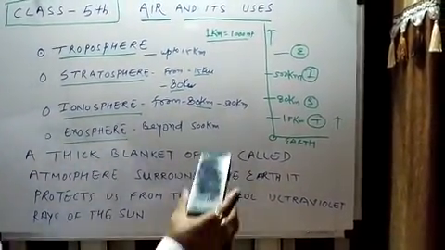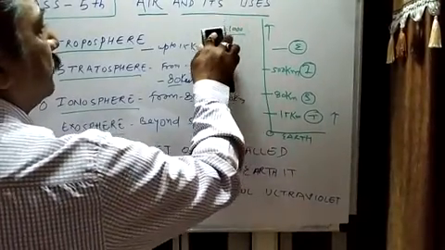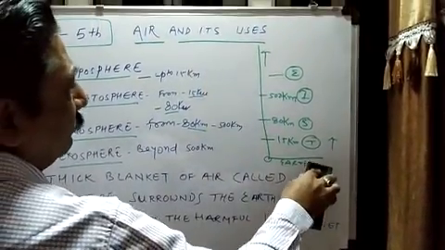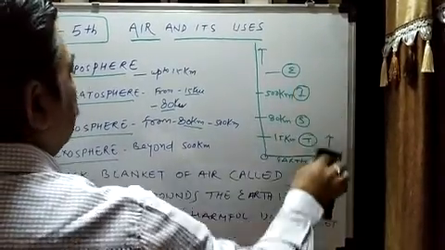So this is important for us to understand the layers of air.